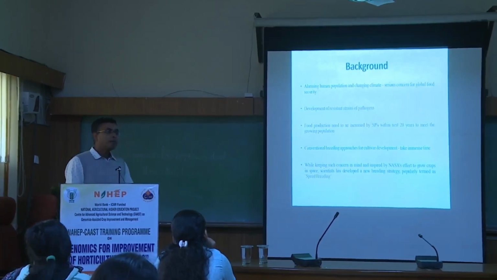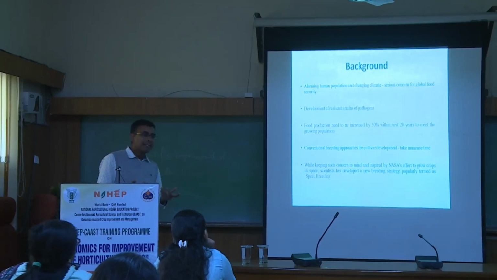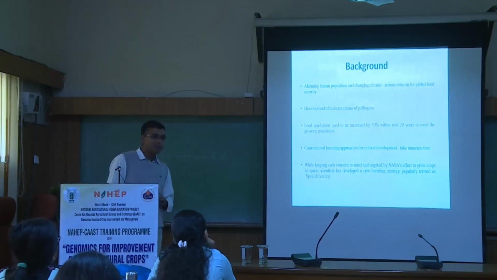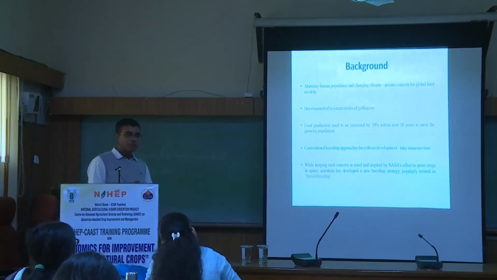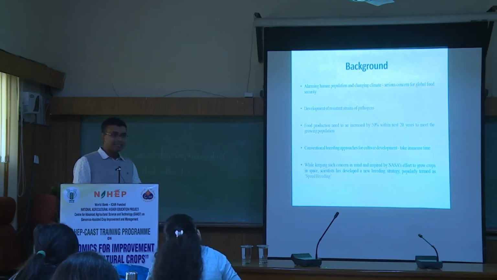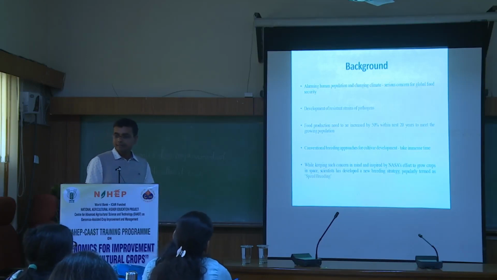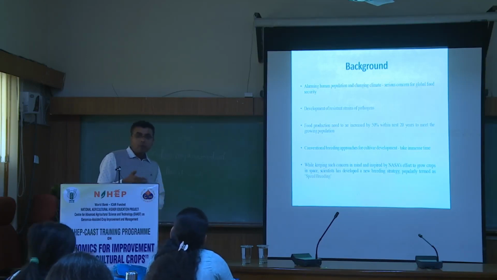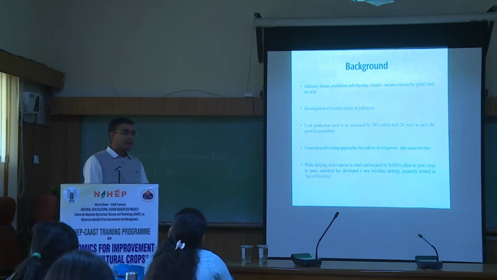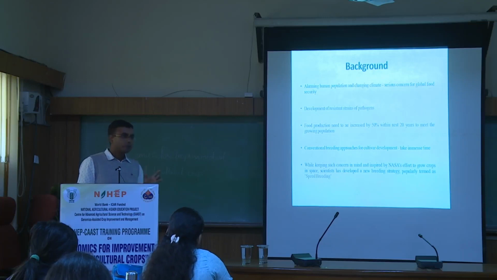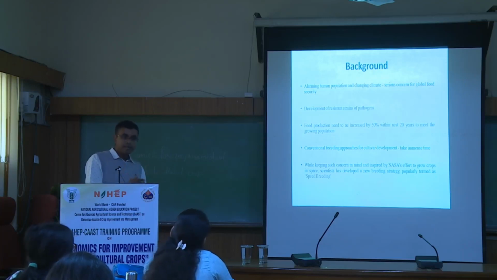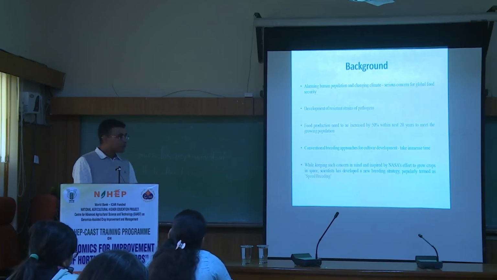First of all, why do we need speed breeding? What was the need? Because we have a lot of tools. We have genomic assisted tools, we have all the transgenic assisted tools, we can modify any trait. But then why do we need speed breeding? If you just see the cycle of the plants for improvement, first of all, what you have to do? You have to do either selfing for generation advancement, or you have to do some kind of crossing of parents having some desirable traits.